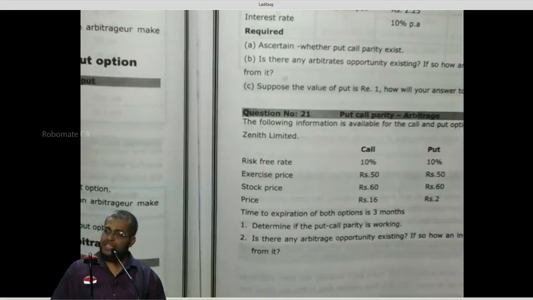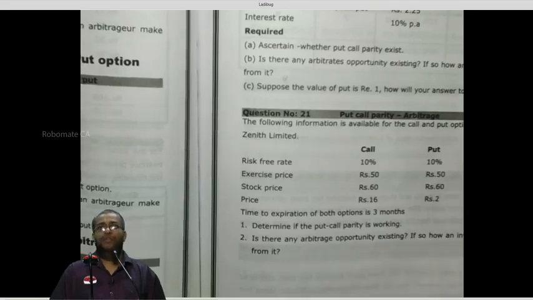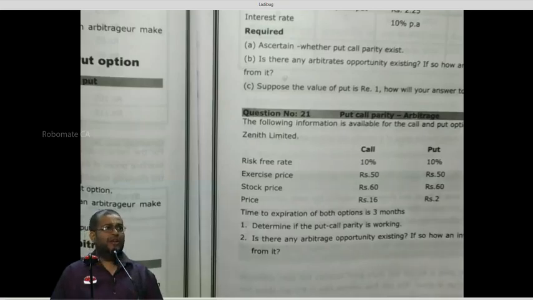What is T? 6 by 12. 400 into e power minus 6 by 12 into 0.05, which is equal to 400 into e power minus 0.025, as 0.05 into 6 by 12 is 0.025.